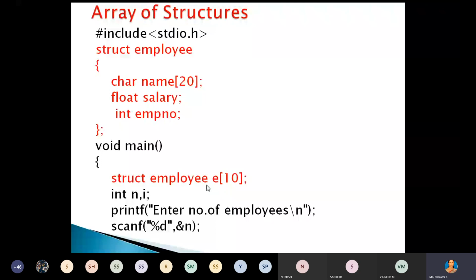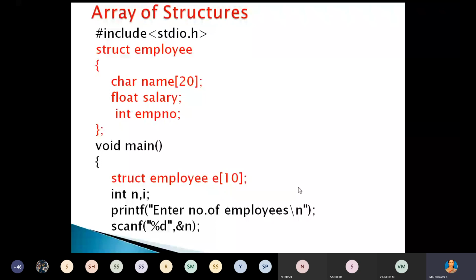In that particular case, we can store the information related to the three employees. Suppose you want to store the information related to more than two employees or a large number of employees, in that particular case, we have to go for the arrays of structure.